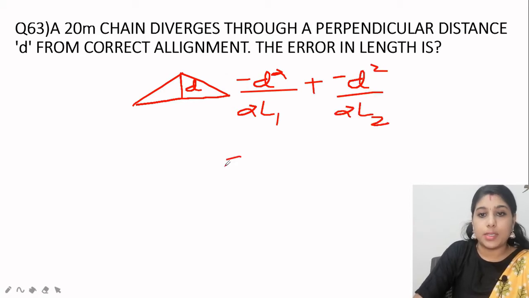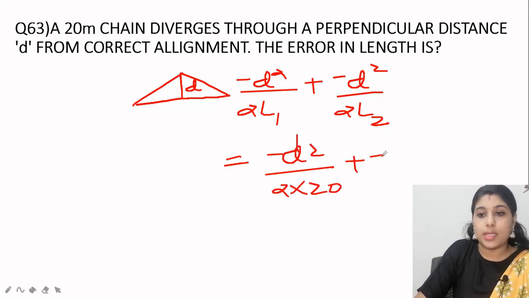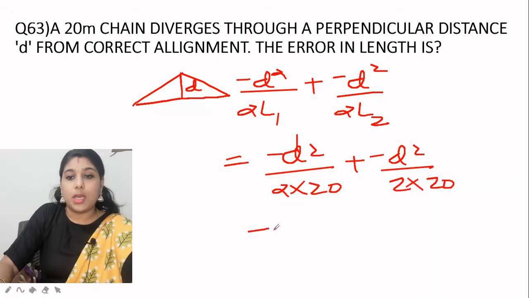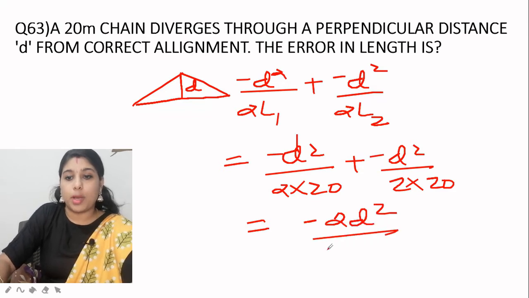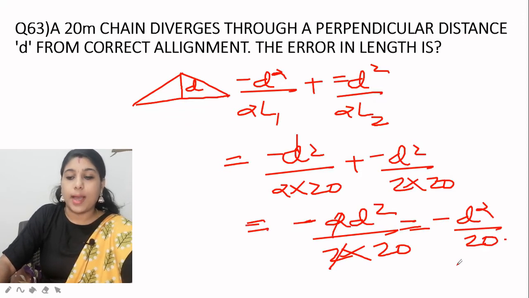So it will be minus D square by 2 into 20 plus minus D square by 2 into 20. We can combine them: minus 2D square by 2 into 20, as the denominator is the same. So we can cut, and our answer is minus D square by 20.